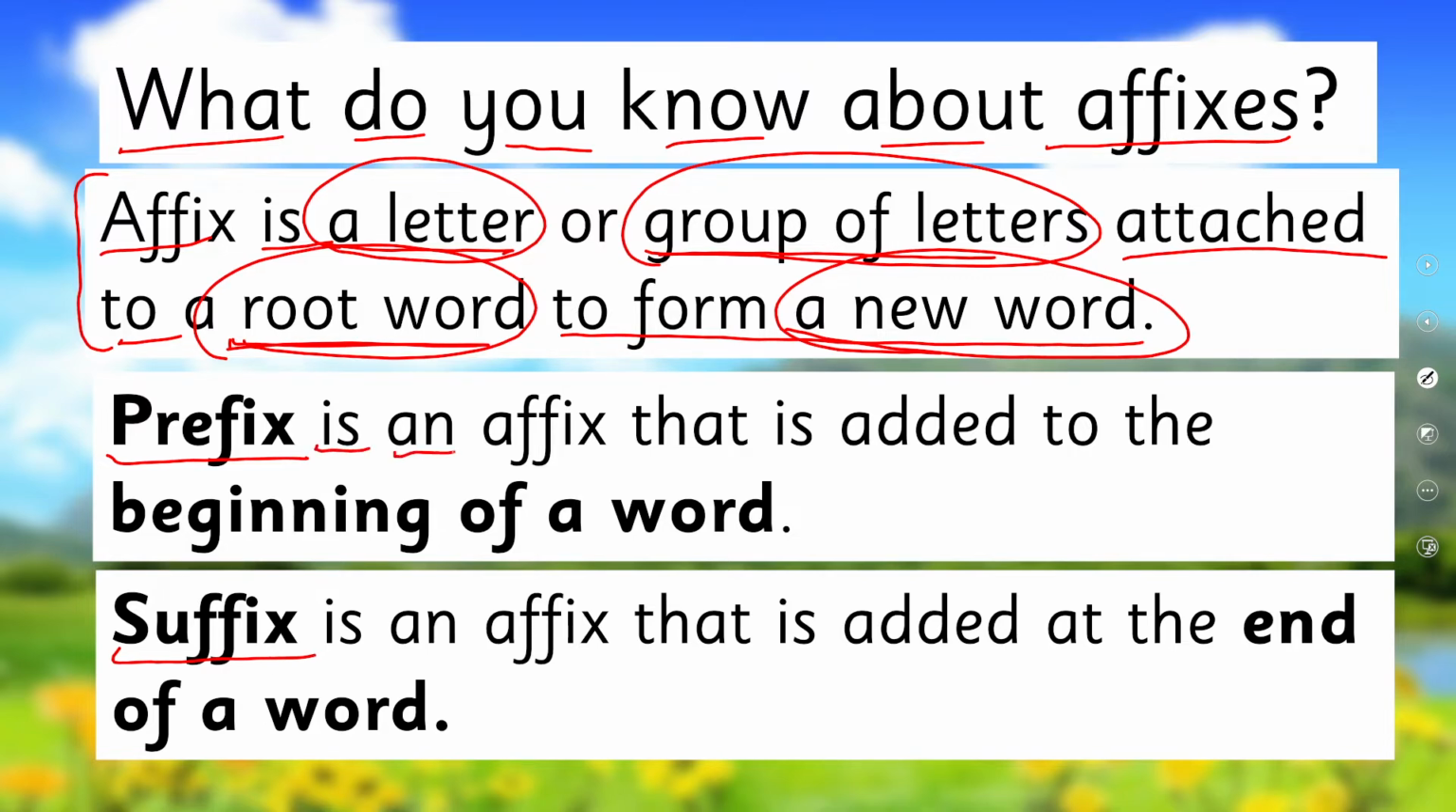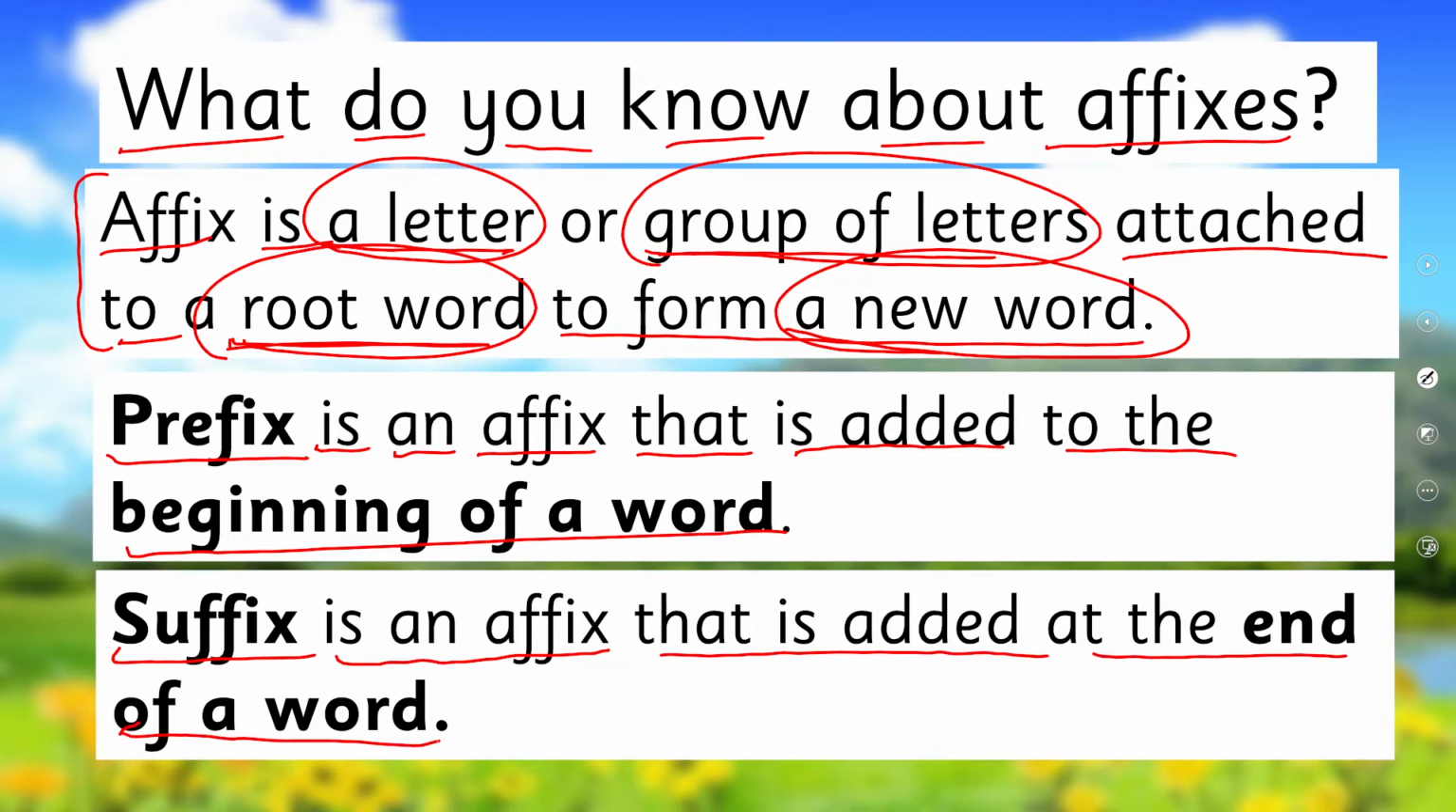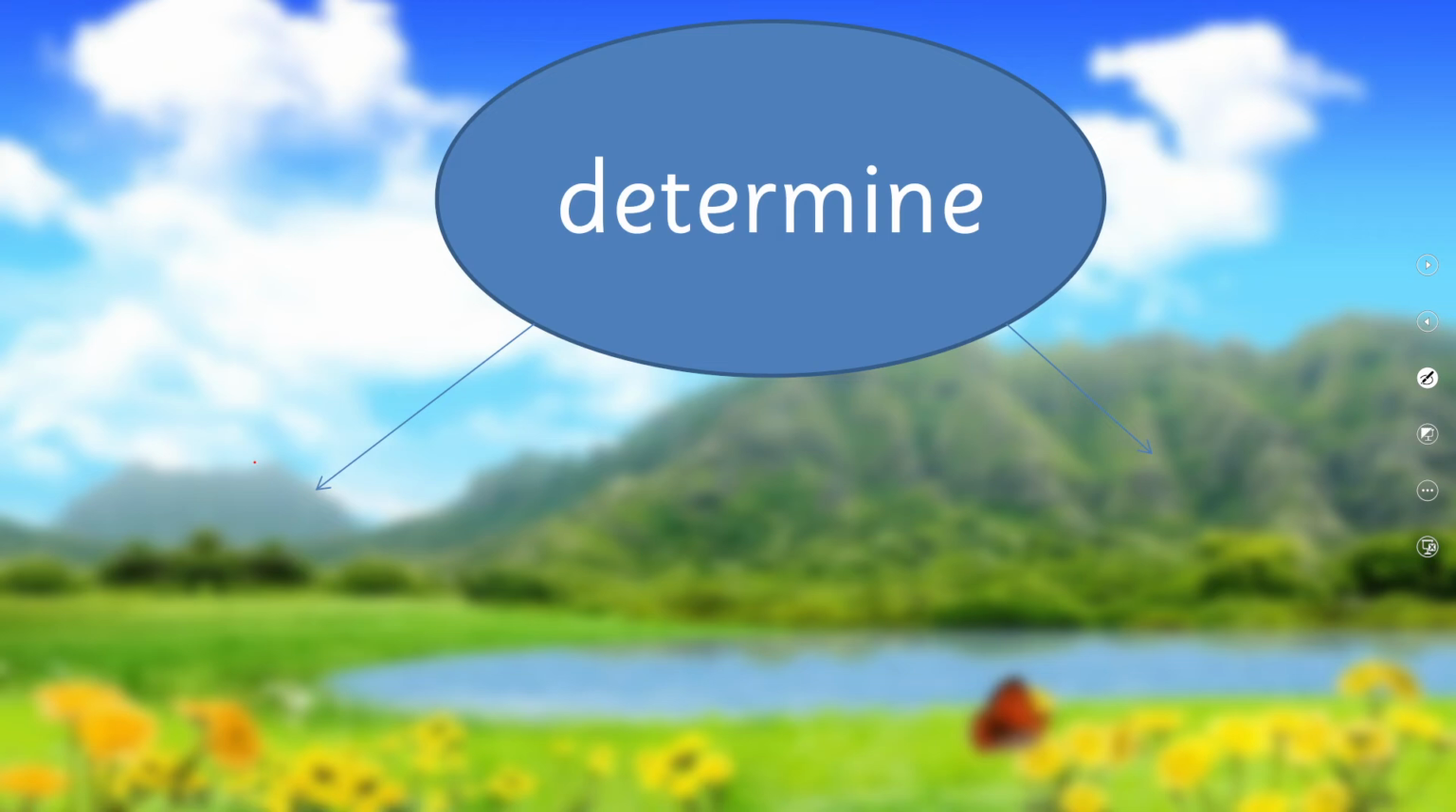So prefix is an affix that is added to the beginning of a word, and suffix is an affix that is added to the end of a word. Right? So both prefix and suffix together are called affixes. All right? So today our focus is prefix only. We will discuss in detail. Though we have learned it, there are a few more things we learn today about prefix.